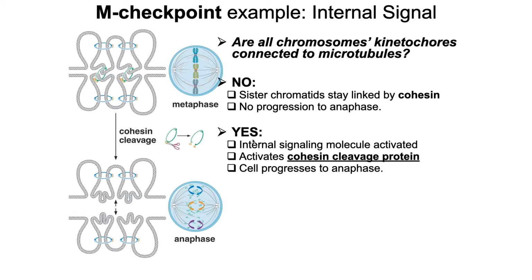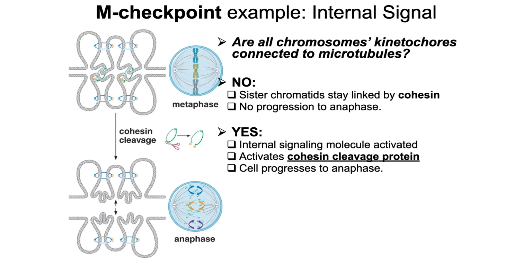And then a particular protein is activated called the cohesin cleavage protein, symbolized by the scissors here. The cohesin cleavage protein cleaves cohesin, as the name suggests. That allows the two sister chromatids to separate from one another, and that allows for anaphase to proceed.